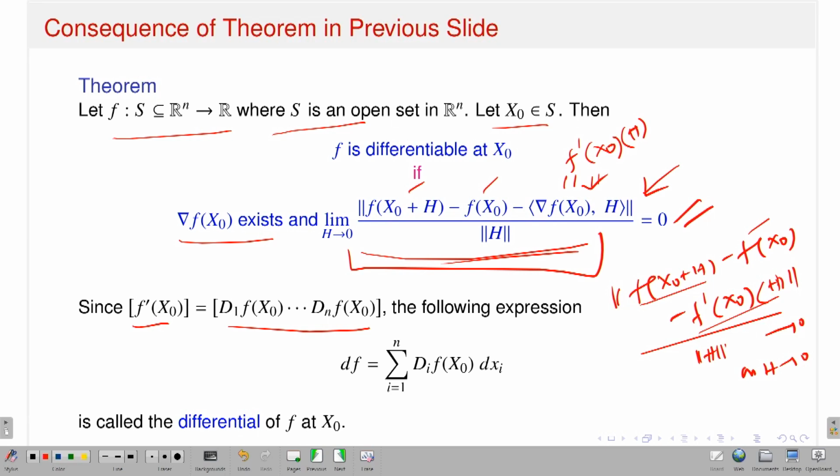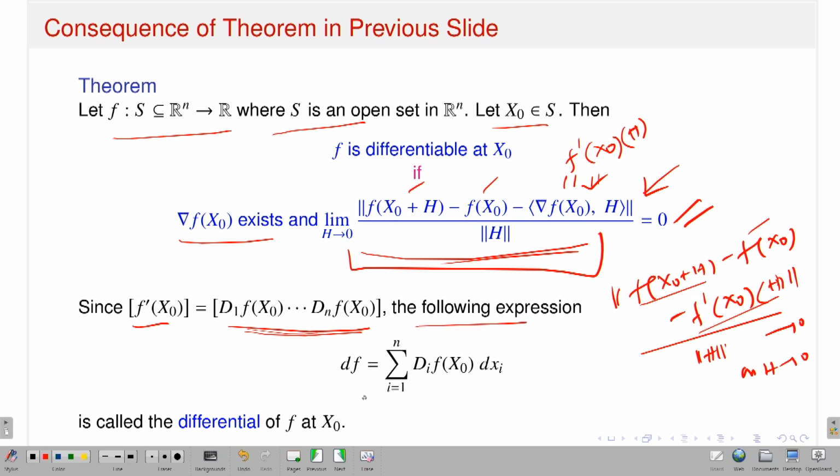If you really want to conclude that the gradient vector is the total derivative, you have to show this part: the limit as h approaches 0 of f of x naught plus h minus f of x naught minus the inner product of the gradient vector with h, divided by norm h, should go to 0. Then only can you say that my function is differentiable at the point x naught and the derivative is nothing but the gradient vector. Now, if my function is differentiable, f prime x naught is the corresponding derivative linear transformation, that means the gradient vector.